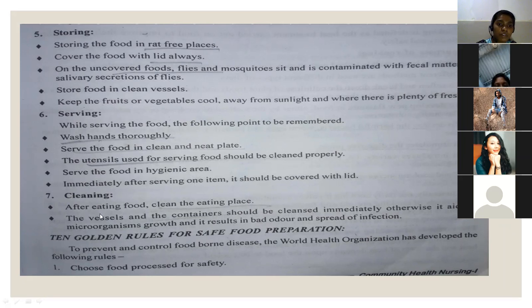And cleaning. After eating food, clean the eating place. The vessels and containers should be cleansed immediately. Otherwise, it aids microorganism growth, and it results in bad odor and spread of infection. So immediately after eating, we need to clean that area, so that it will prevent the spread of infection as well as bad odor. So these are the principles of cooking.